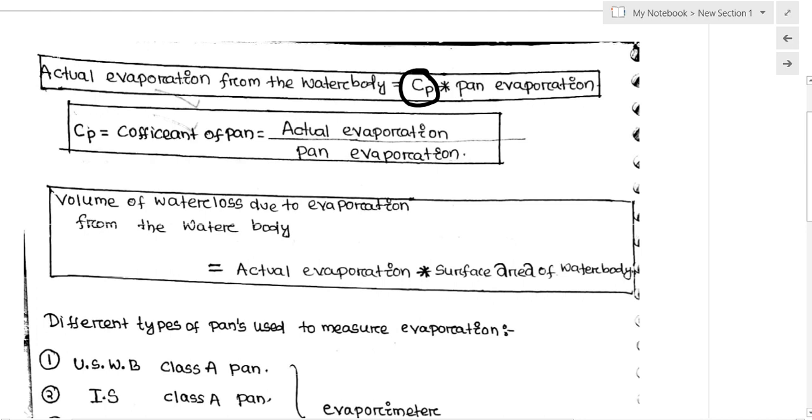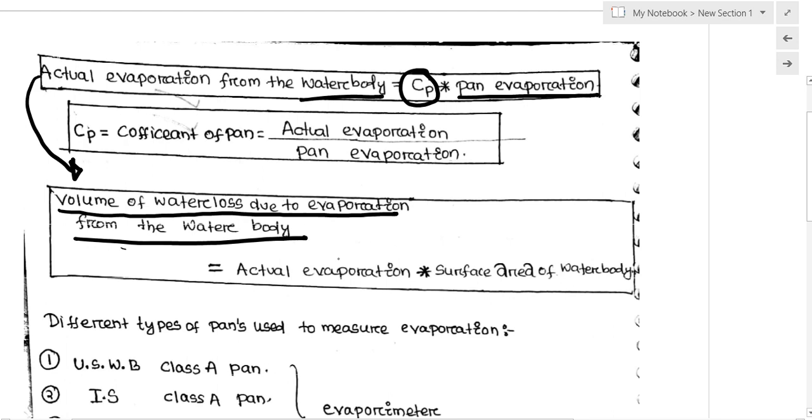So actual evaporation from the water body we can find out by multiplying the coefficient of the pan with pan evaporation. After calculating the actual evaporation, we can calculate the volume of water lost due to evaporation. The volume of water lost from the water body is the actual evaporation times the surface area.